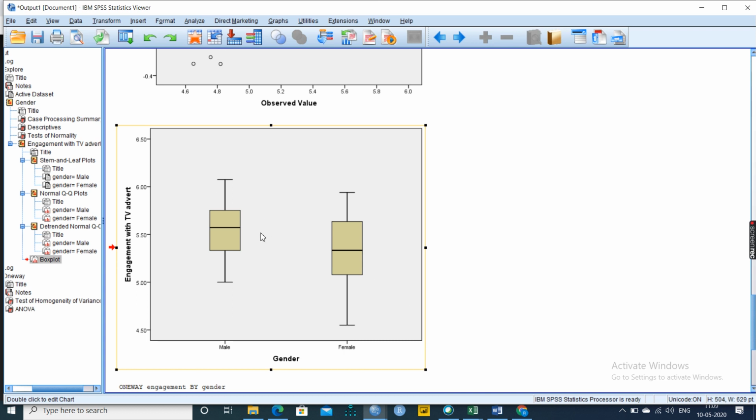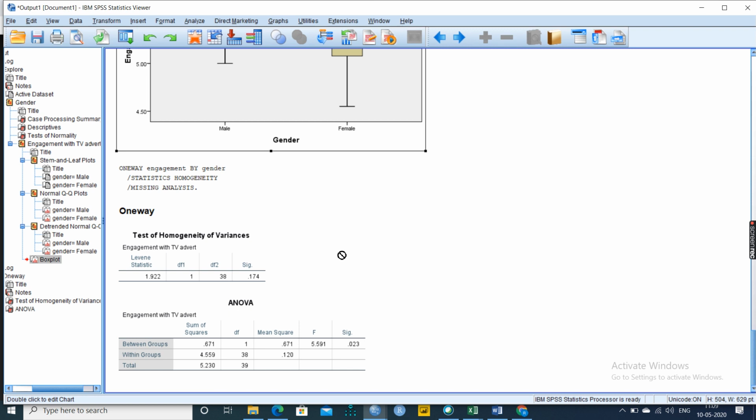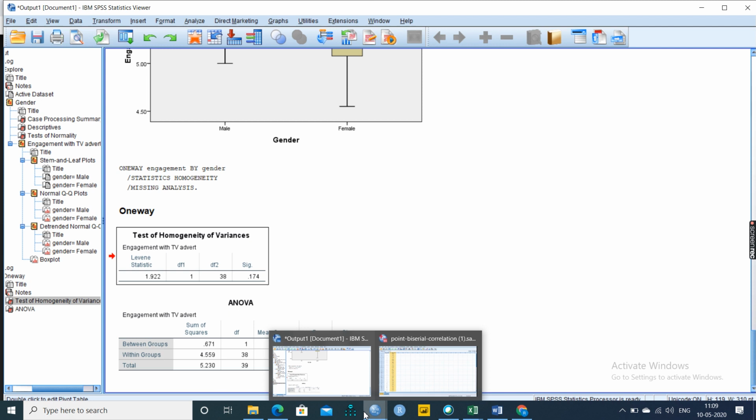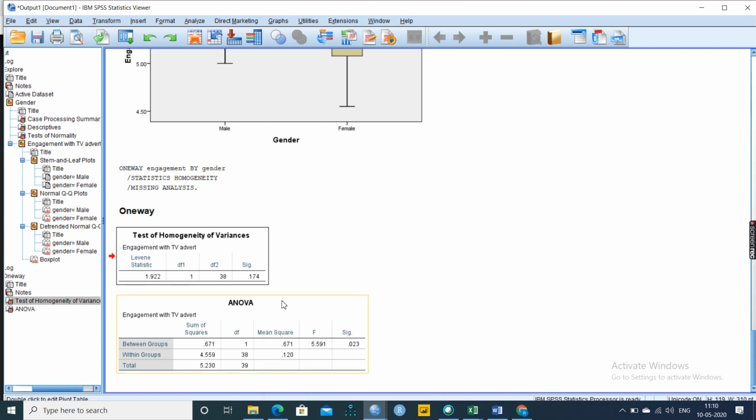The box plot is showing variation between male and female. It is mainly due to the dispersion of data, but we need not worry about that difference. When you go to the homogeneity of variance, the data spread, the equality of variance, whether it exists or not, here also the significance should be greater than 0.05, indicating acceptance of the null hypothesis, where sigma 1 is equal to sigma 2, that is, the variance of the data set seems to be the same. The population and mean are both the same, so we can understand homogeneity.